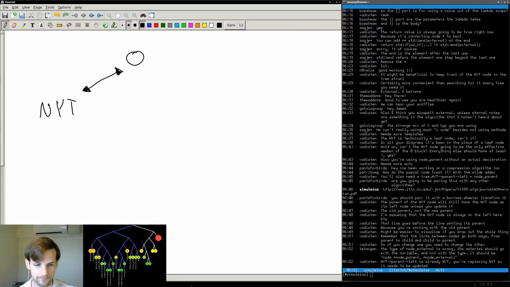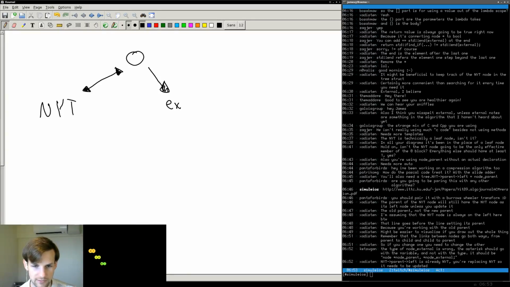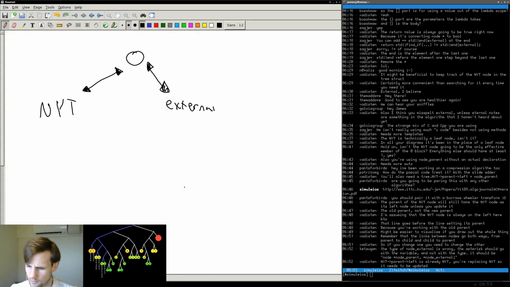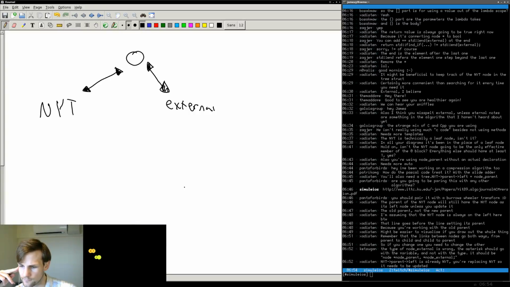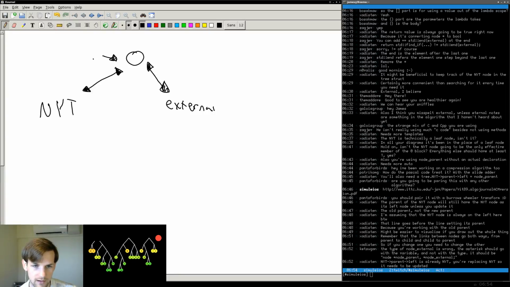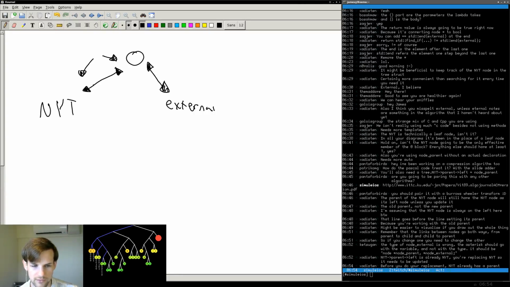That's fine. Then we set an external node, which I just called external, and we set this as the parent. But you're saying not yet translated parent left is already not yet translated, but it's supposed to be not yet translated. Because not yet translated parent and then left should be not yet translated.